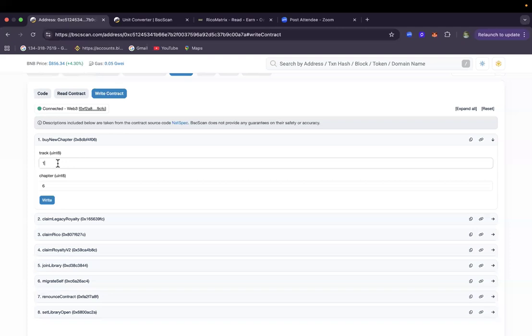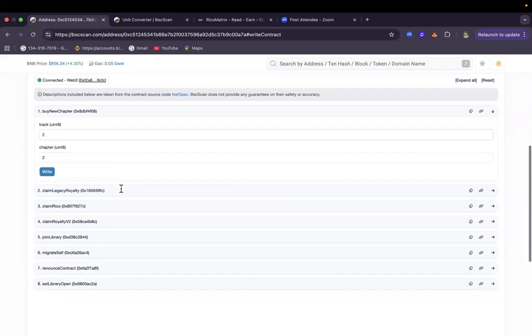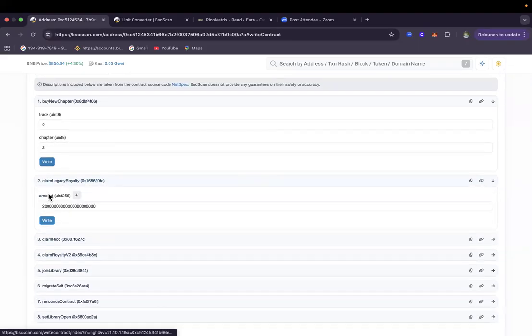So once you've entered, let's say you want to purchase chapter 2, which is level 2, just enter this. If it is X6, just change it this way, 2, 2. Then you write your contract, then you confirm. Then, if you want to withdraw your royalty, as I've earlier told you, this is it.